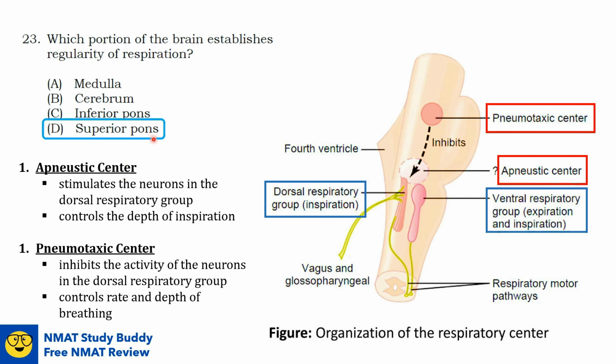Again, the pneumotaxic center in the superior pons acts as a switch on and off of the dorsal respiratory group and ventral respiratory group. That's why it can control the rate and the depth of the breathing.